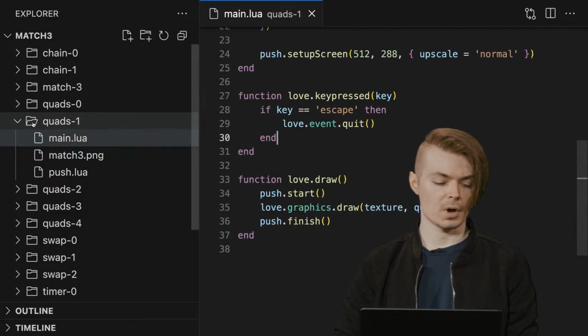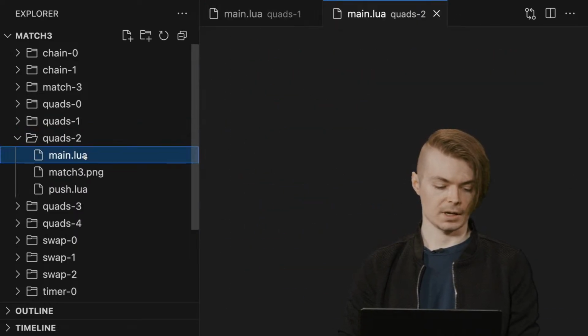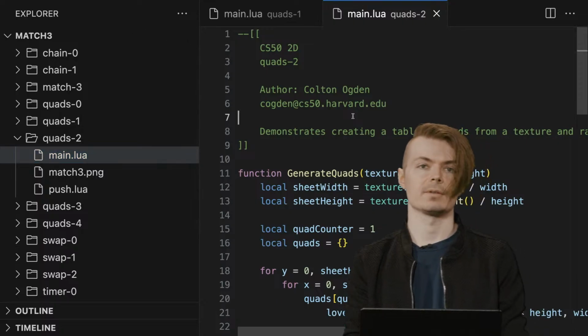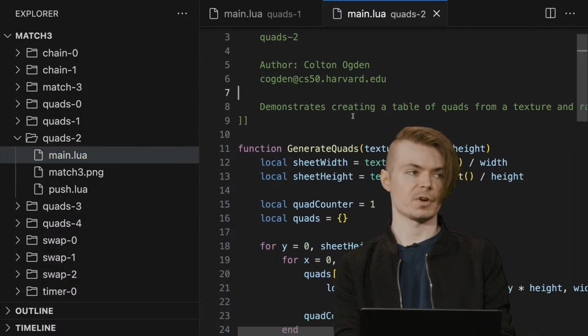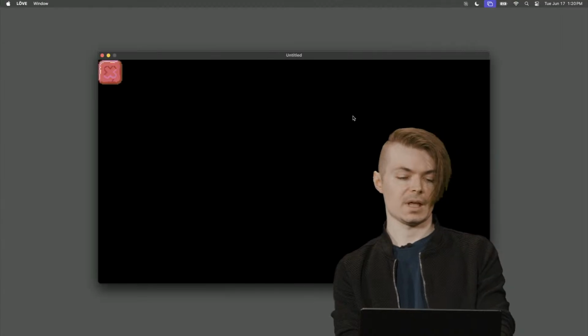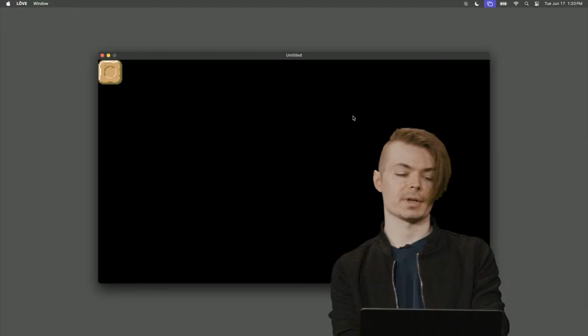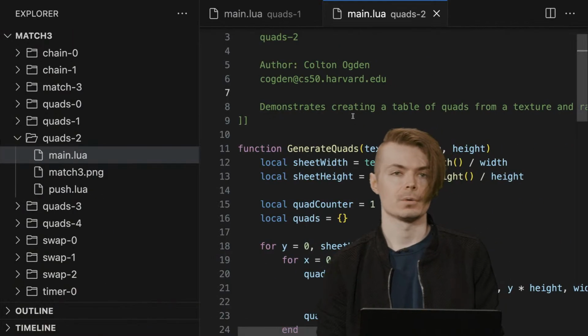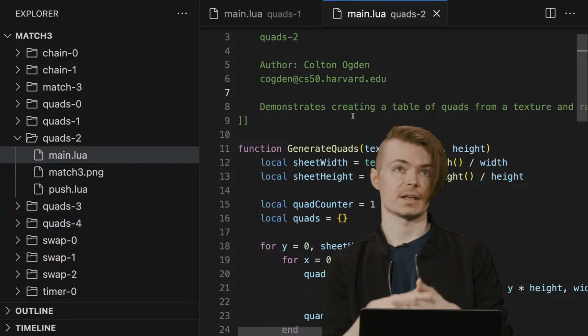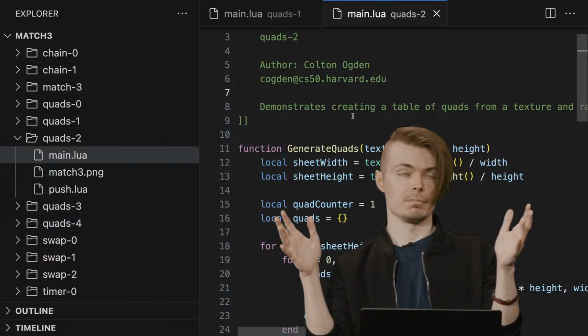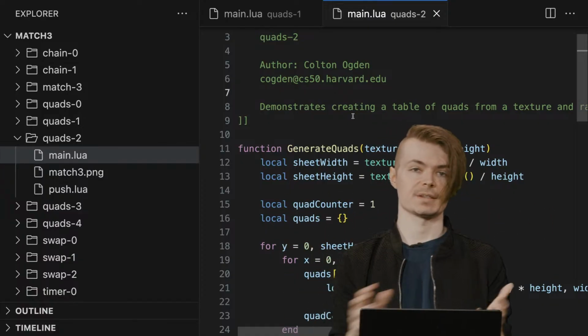So if we go to quads 2, and caution again, this is going to be visually kind of a lot, but I'm just going to do it very briefly for a second, and you'll see the set of quads very rapidly changing on the screen. And so in order for us to have this idea of a board of tiles that's consistent, right?